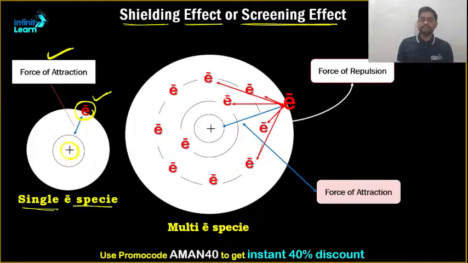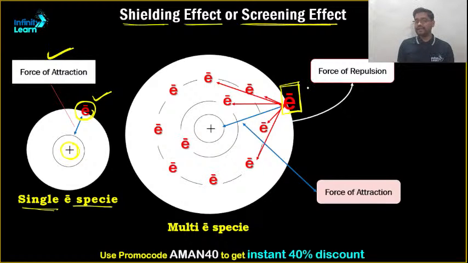But what if the atom is not a single electron species? We know that in the periodic table, the only atom that has only one electron is hydrogen. All the rest are multi-electronic species, or multi-electronic models, and this is an example of a multi-electronic model. Clear? Now we are going to fixate on the outermost electron, which I am going to draw as the bigger box.